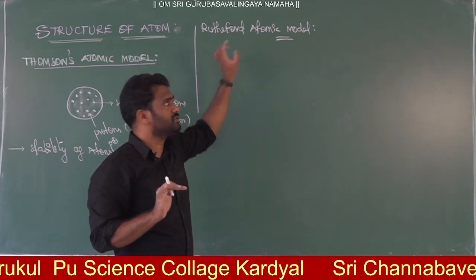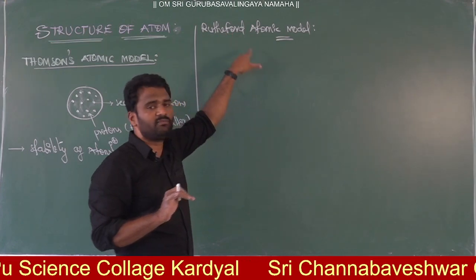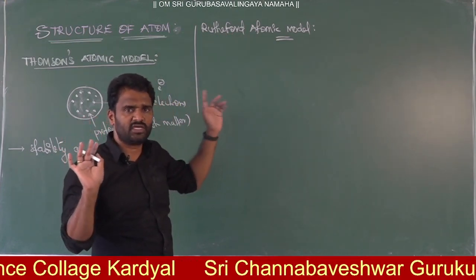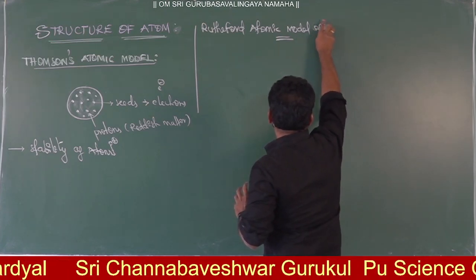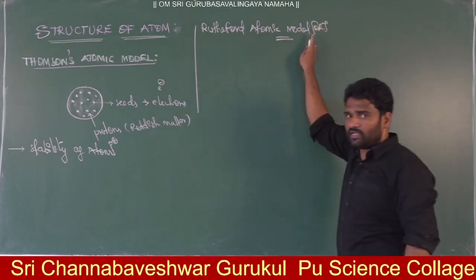So this is the Rutherford atomic model, or discovery of nucleus. Both are the same. What is the main intention of the Rutherford atomic model?